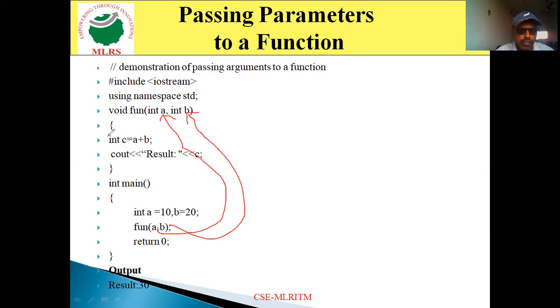Then it starts the execution of this function. Open brace, starts the execution. Int c is equal to a plus b. The a value is 10, the b value is 20. So 10 plus 20 is 30, and that result is stored in the c variable. Then the next statement, cout result. Result will appear on the output screen. Then the c value is 30, so it prints 30. So likewise, you can pass the arguments to a function in this fashion in order to perform a particular task.